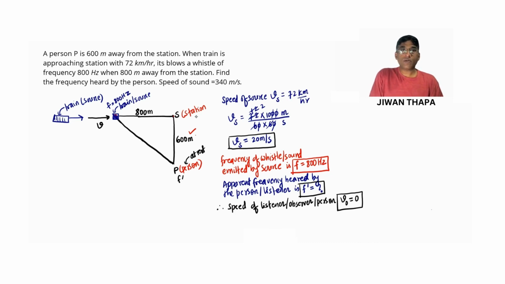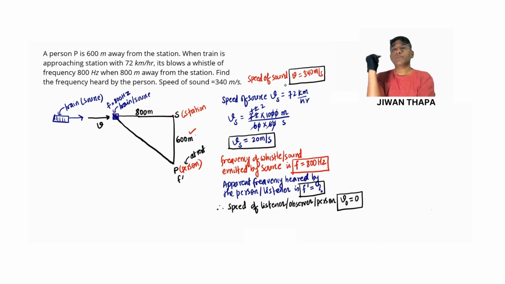Clear? And from the question, speed of sound V equals 340 meters per second. So we have this.